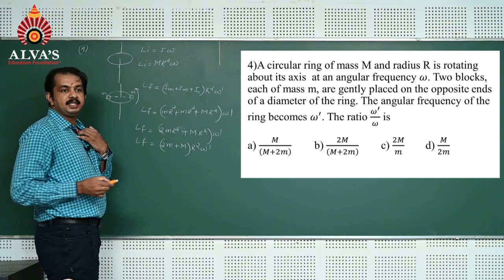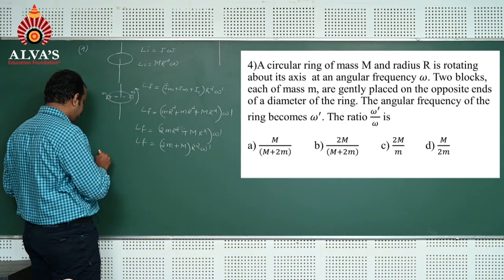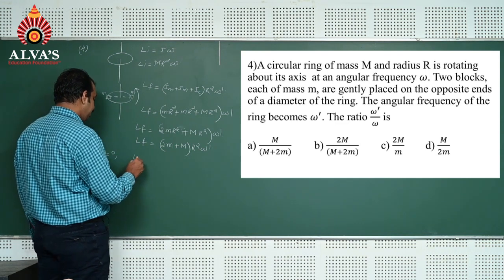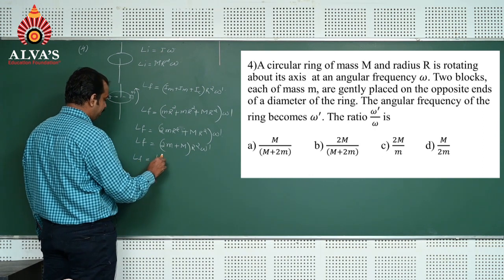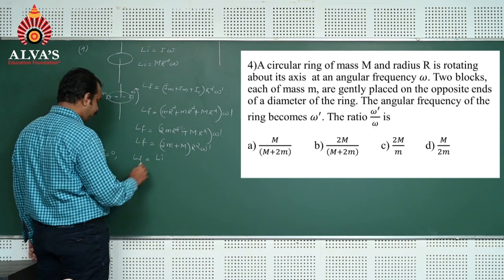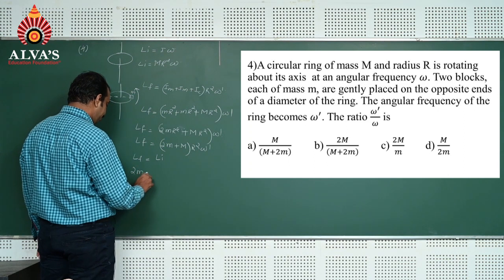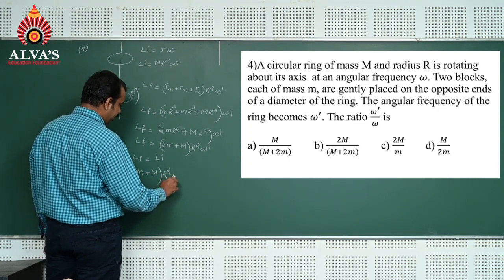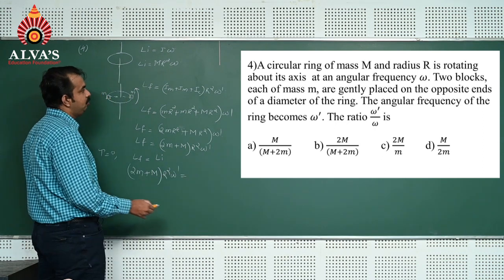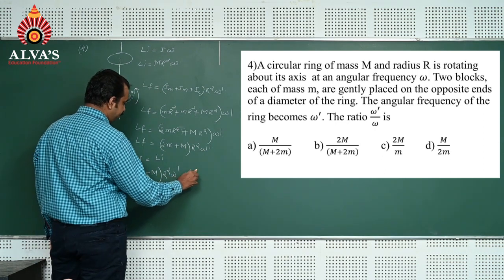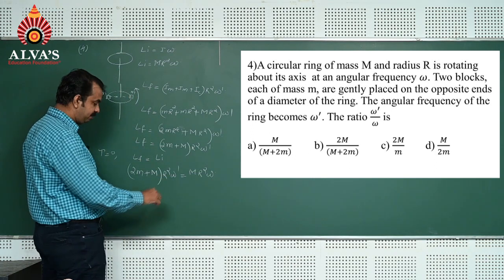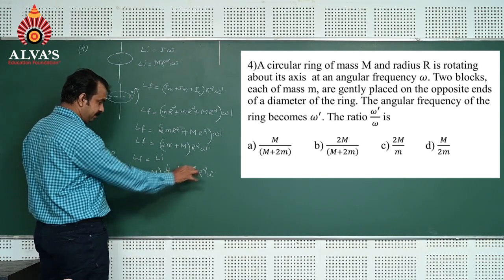Since no torque is acting on the system, torque is 0, so L final is equal to L initial. L final is 2m plus M into r square into omega dash. Initial angular momentum is M r square omega. Here r square is common, so r square gets cancelled.